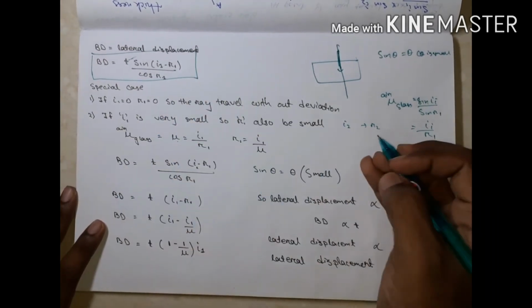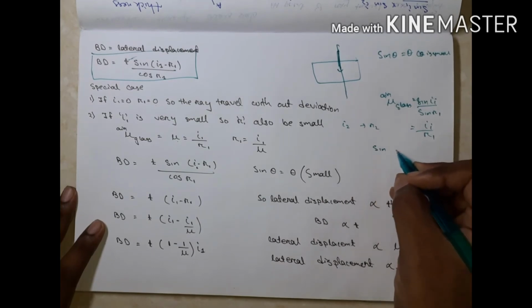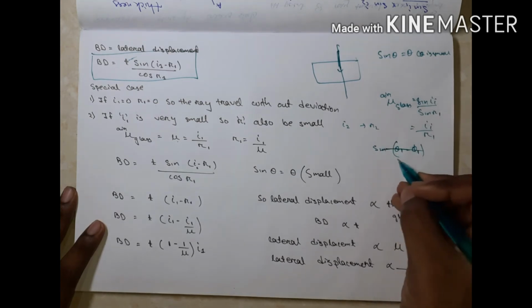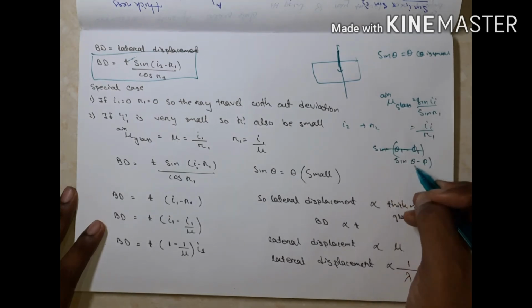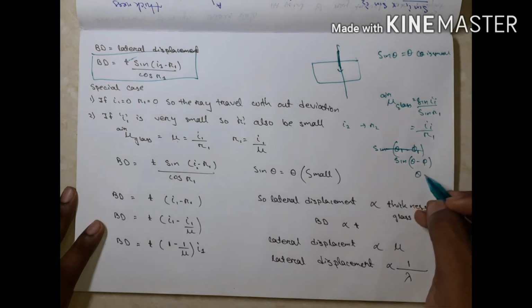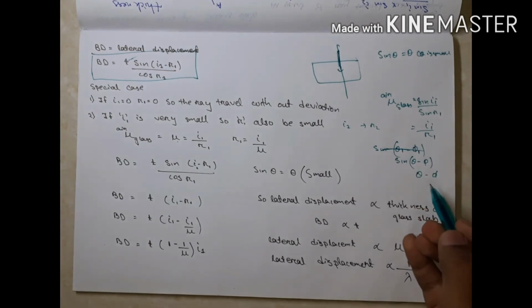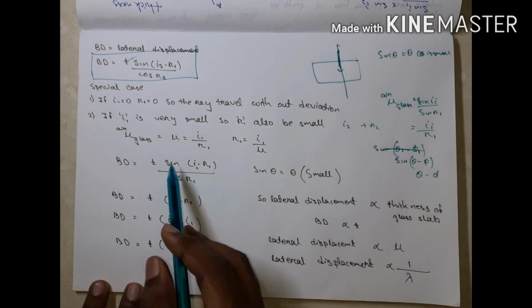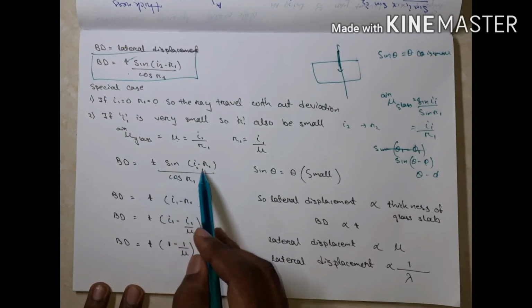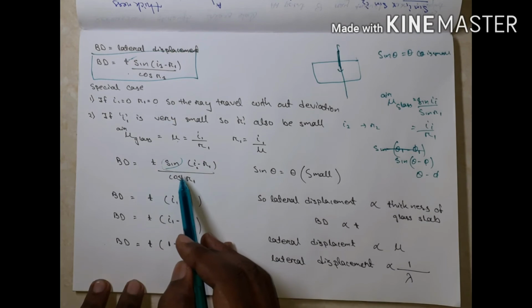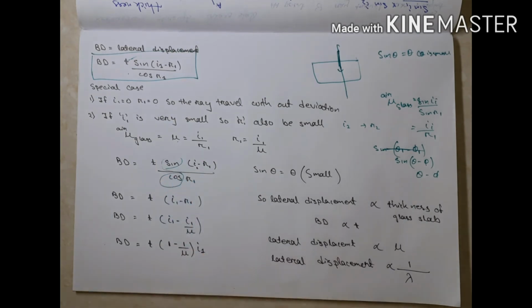Then listen. Sin of theta minus phi, due to small angle, I can write as theta minus phi. So in the formula T sin of I1 minus R1 by cos R1, due to small angle, the sine and cos are neglected.